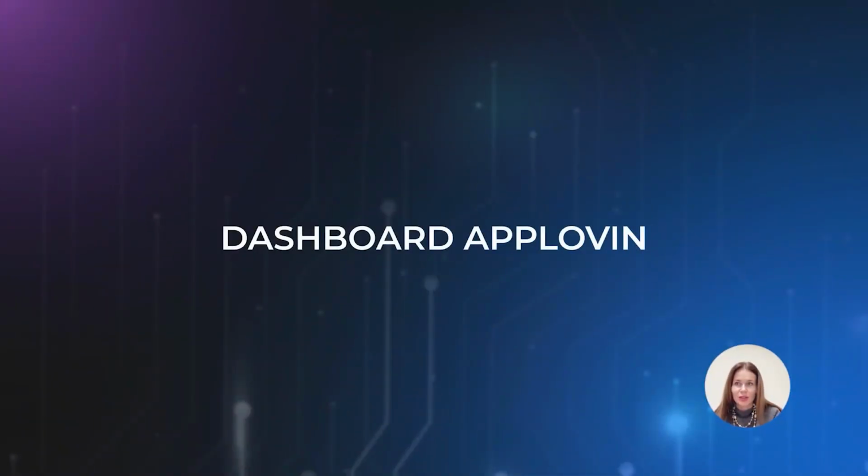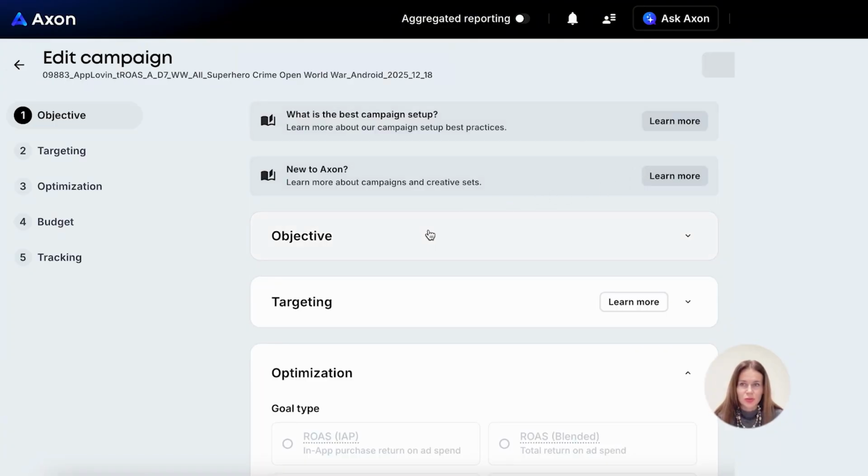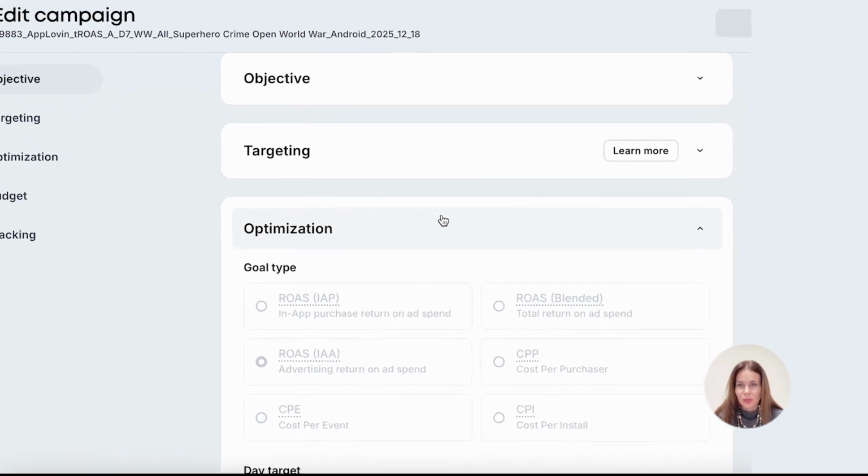Let me share my dashboard with you and together we'll go through it and take a look at what is fresh and new there besides the visuals. So let's take a look at one of the advertising campaigns we have running right now. Everything is standard just like before. Here we select the optimization types for the ad campaigns.